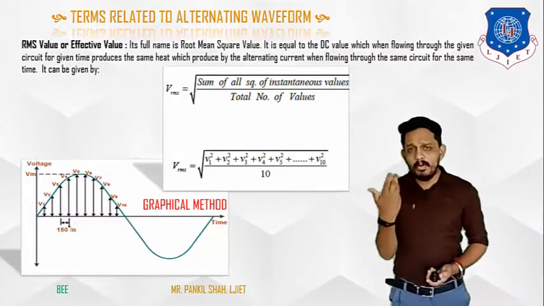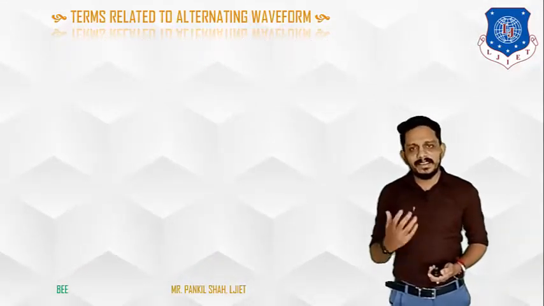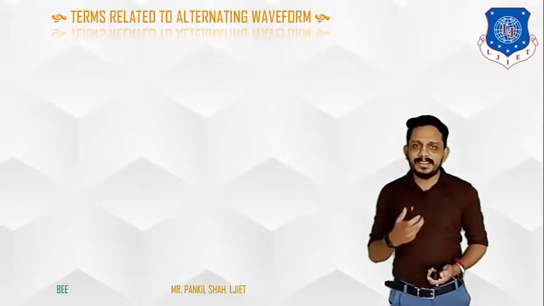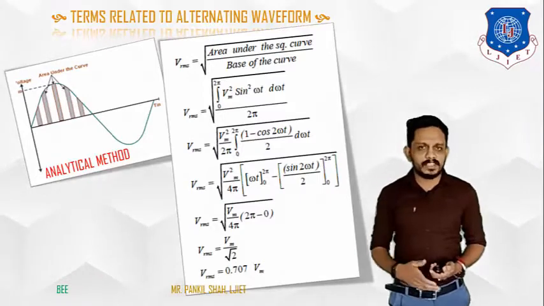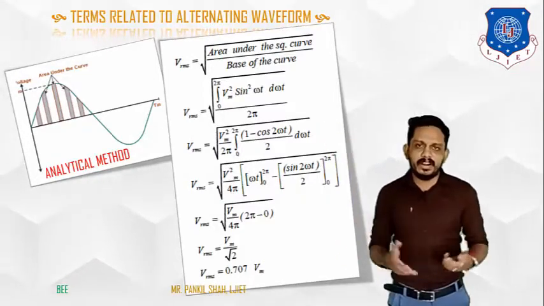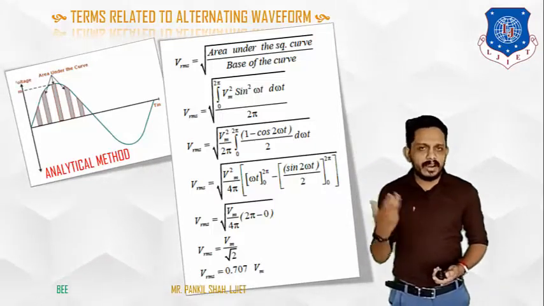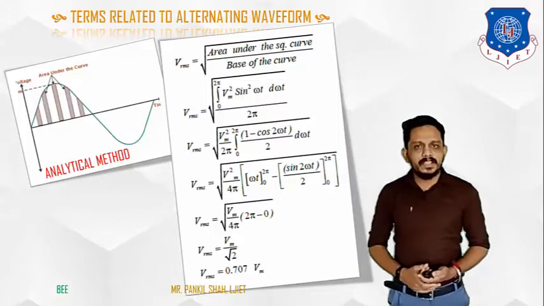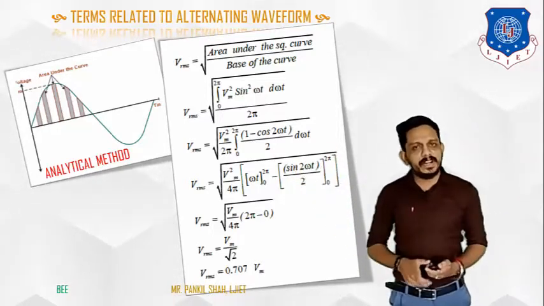Now let's find the RMS value by another method, and that is the analytic method, the mathematical method to find the RMS value in terms of the maximum value. Because once we know the maximum value of any alternating waveform, then we can easily find out the RMS value. So again we are taking the same waveform, the full waveform, 0 to 2 pi.